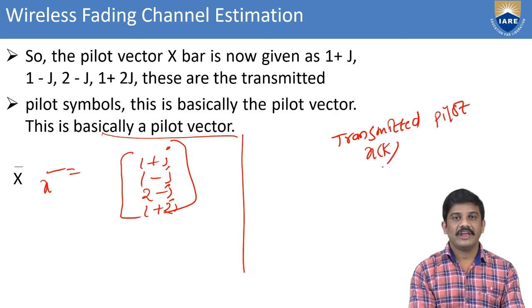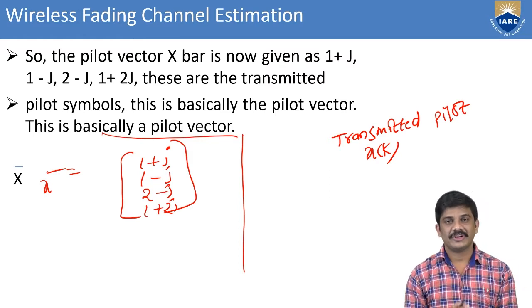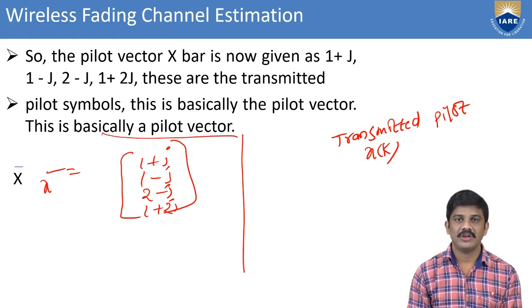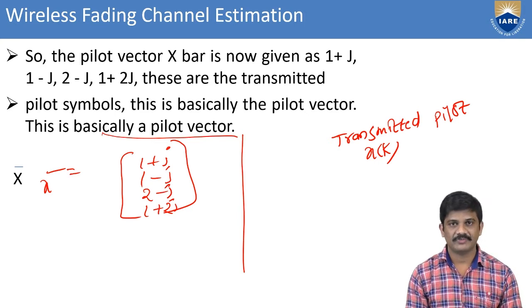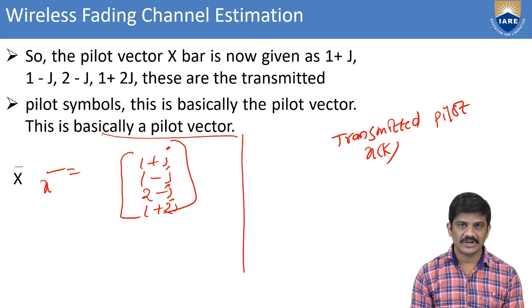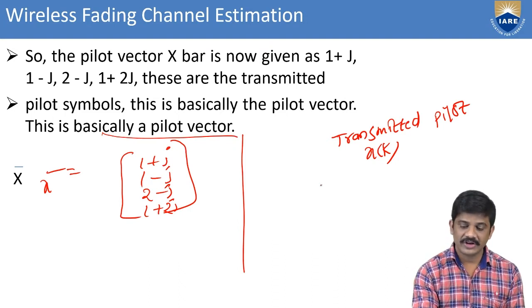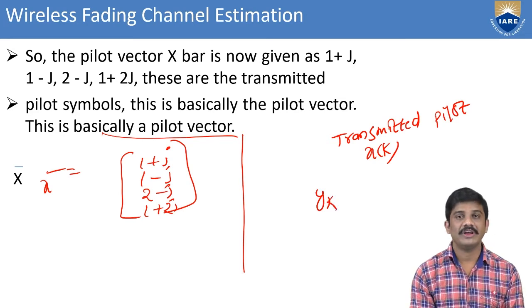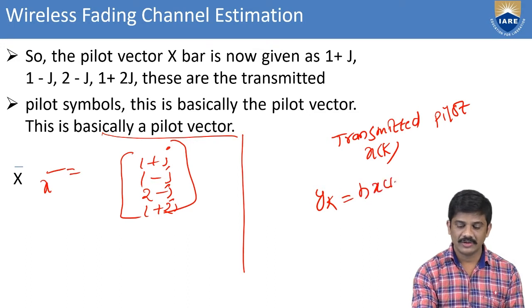In every communication we have the transmitter, receiver and channel medium also. We have to find out one by one. First of all we find x(k), the pilot vector. Coming to the output section we represent it with y(k). Actually y(k) equals h times x(k) plus v(k).